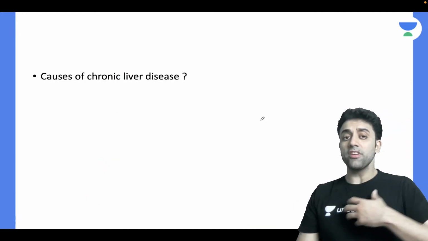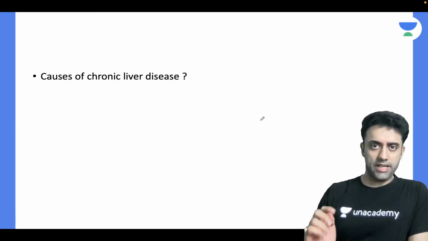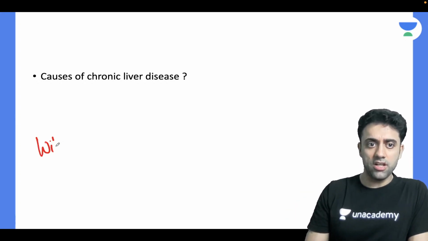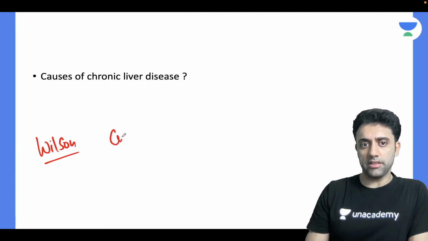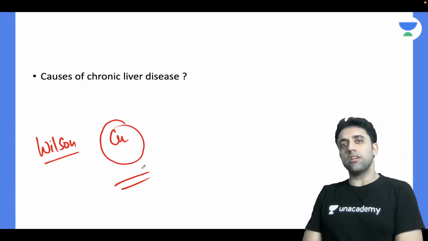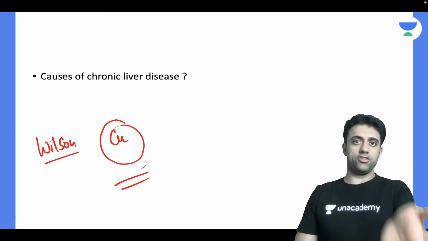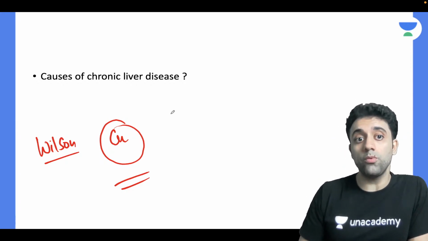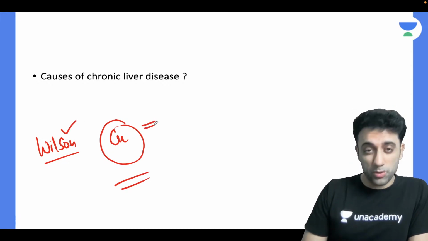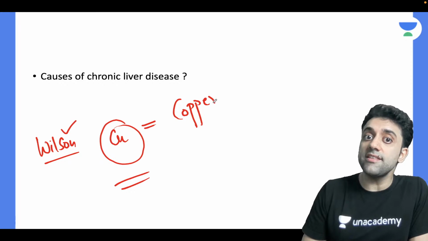First thing. Wilson disease. See, Wilson disease patient. Like everyone knows, in general, Wilson disease में क्या होता है? Copper. There is a problem with the copper. If I'm teaching a 7th class student, imagine you are a 7th class student and I am a 10th class student. So the 10th class student is teaching a 7th class student. You know, bro, what happens in Wilson? Copper. Have you heard of copper? Copper is everywhere.